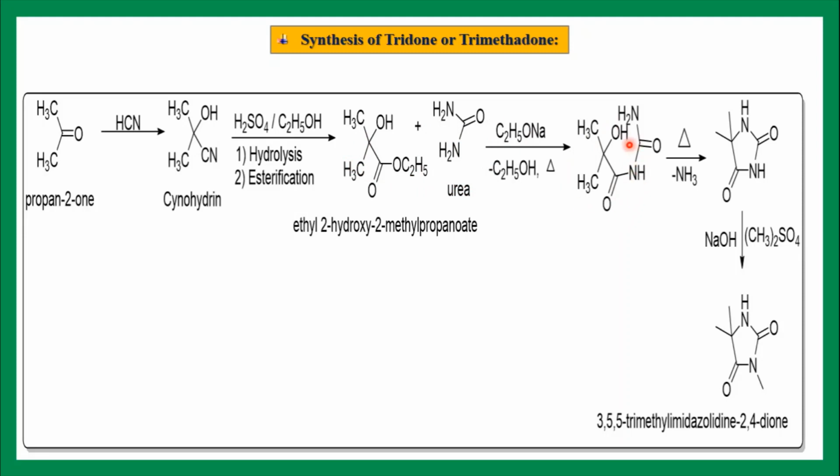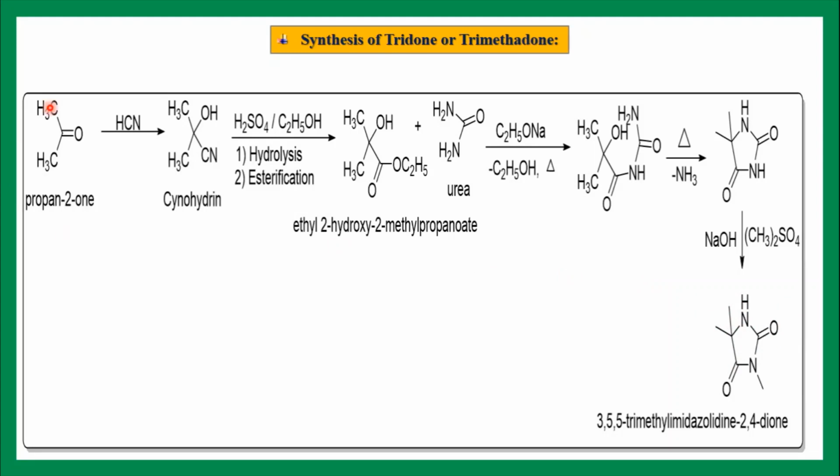You will get this product. Then on intramolecular cyclization by the loss of ammonia, you will get the oxazolidine-dione derivative. Then this oxazolidine-dione derivative, in presence of sodium hydroxide and dimethyl sulfate, gives tridone or trimethadone. It is 3,3,5,5-trimethyl oxazolidine-2,4-dione.